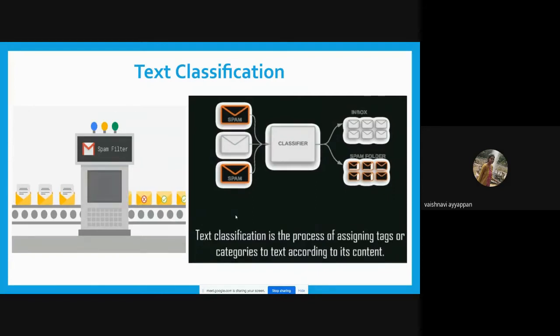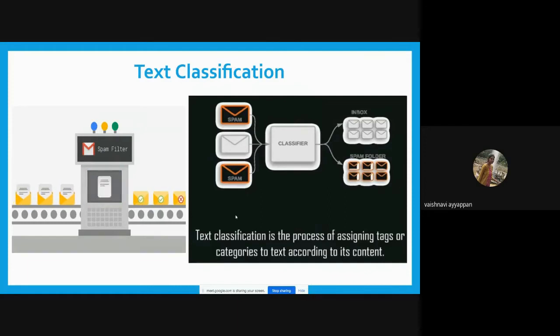Here I have taken email as the example. In email, there will be a spam folder, which will contain only the spam messages. In the inbox, you will receive the ham messages, that is, messages that do not contain spam text. If the message contains words related to spam, then it will be placed in the spam folder.